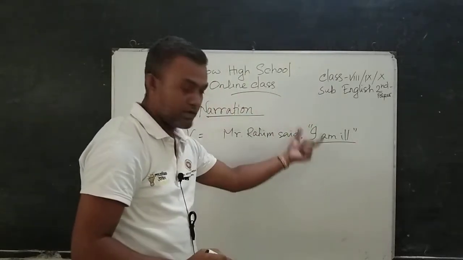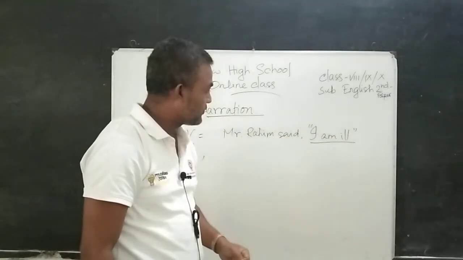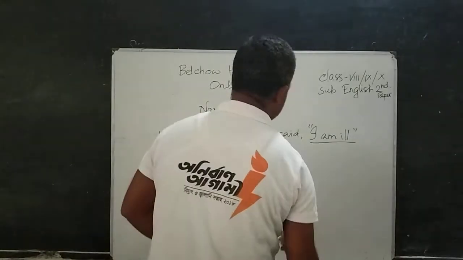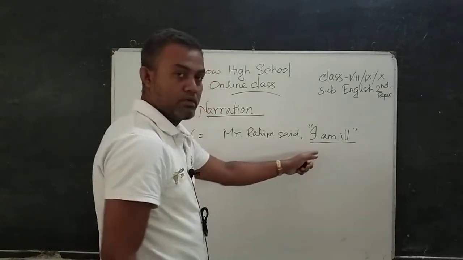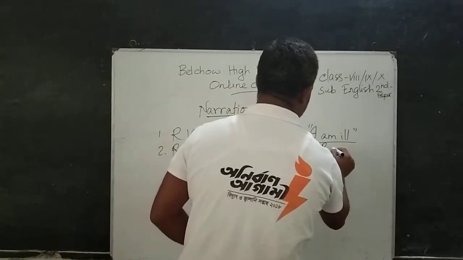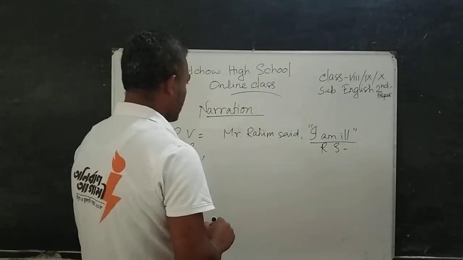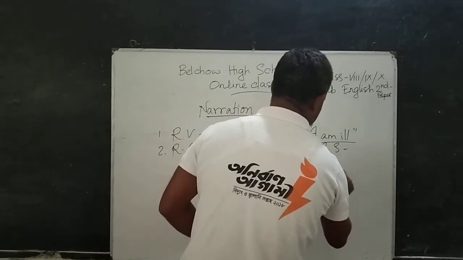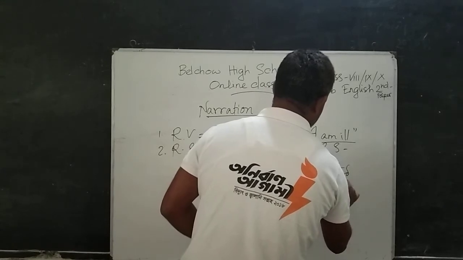This part of the sentence is in inverted commas, so we can consider this sentence as reported speech. RS means reported speech: R means reported, S means speech.